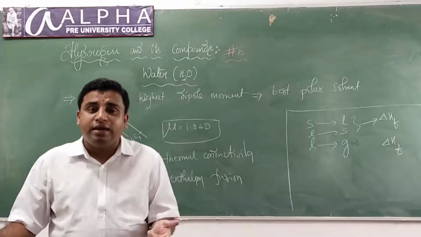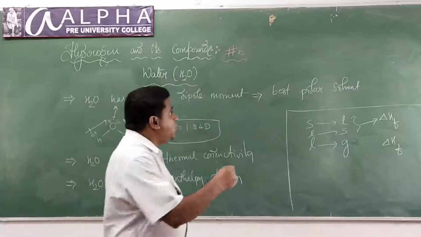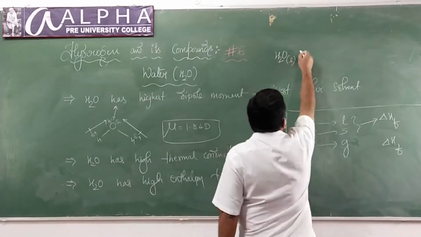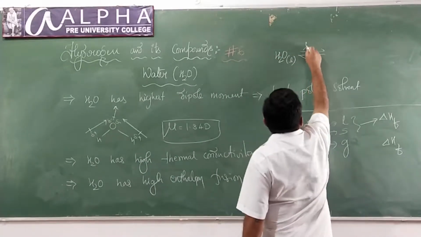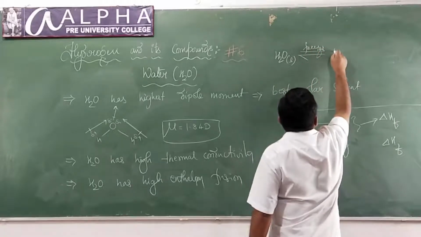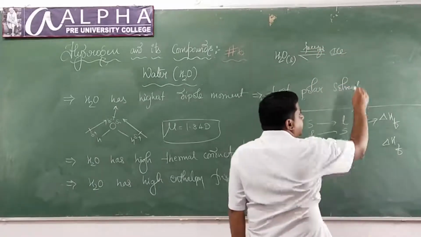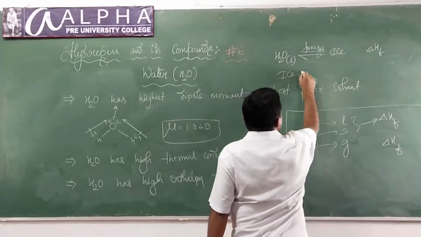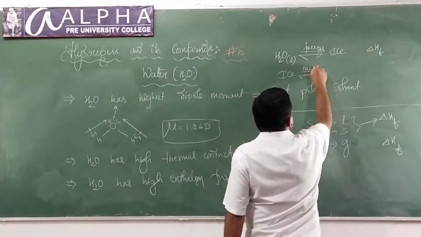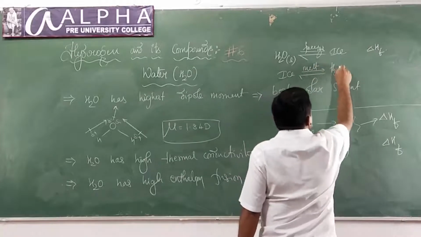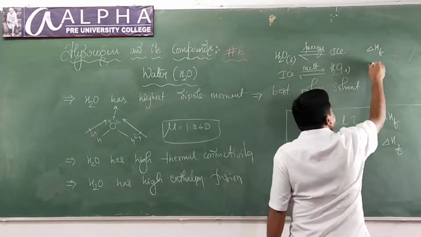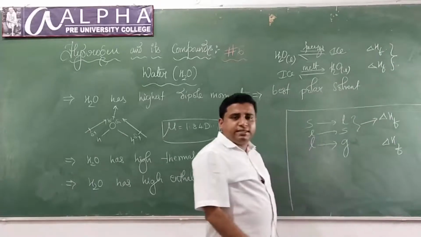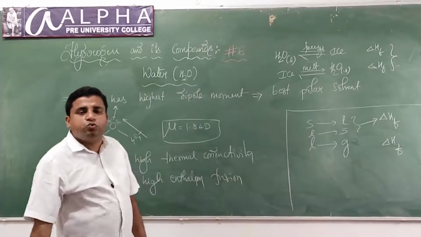If liquid water freezes to form ice, this is called enthalpy of fusion. Or if ice melts to form liquid water, this is also called enthalpy of fusion. So in both cases, enthalpy of fusion is very high.